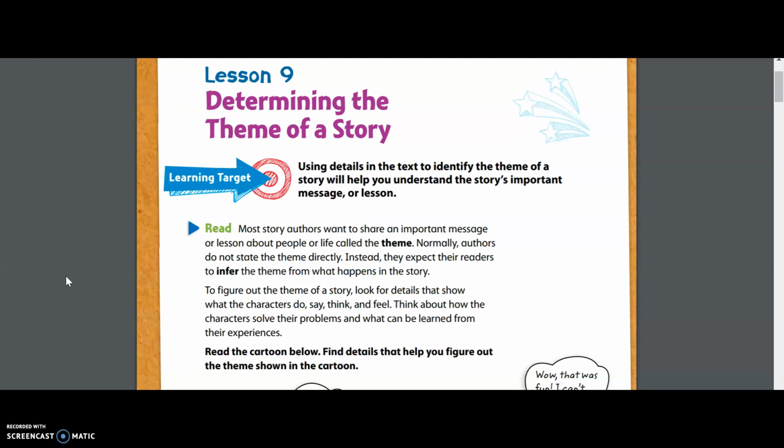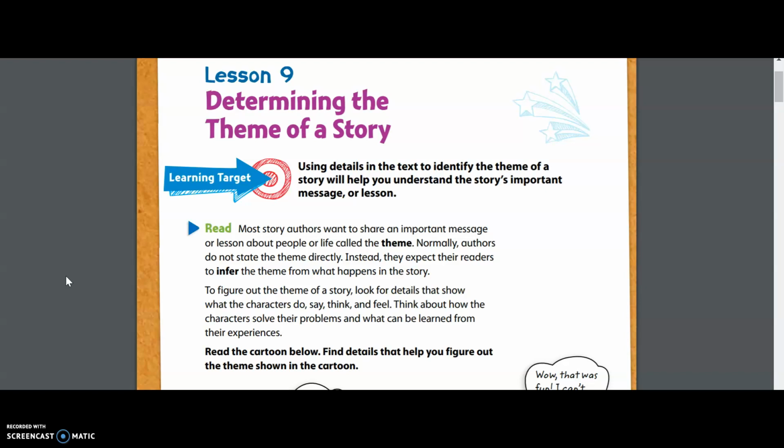Do unto others as you would have them do unto you. What goes around comes around. There's no place like home. All of those have a message or some sort of lesson about life that is being expressed. All of those are examples of our first bold word called theme. All of them are themes.